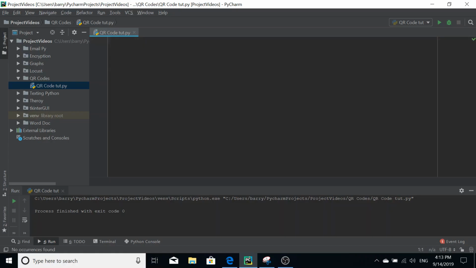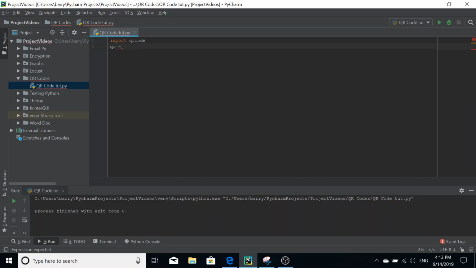So you're going to need the module qrcode. If you don't know how to get that, there's videos on the channel on how to install modules. But anyway, we're going to import this, and to make a simple QR code, all you have to do is assign this QR code to a variable.